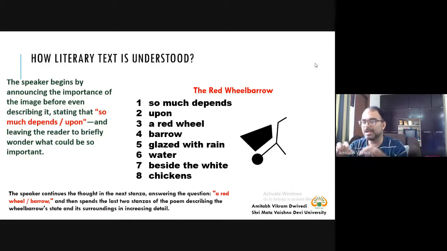So, what type of wheelbarrow do you have? Glazed with rainwater. That is one condition, one state, and where it is located: beside the white chicken. Fine. So you have one state. You are showing the state of the wheelbarrow, and secondly, you are showing its surroundings, like where it is lying actually. So its surrounding is beside the white chicken.